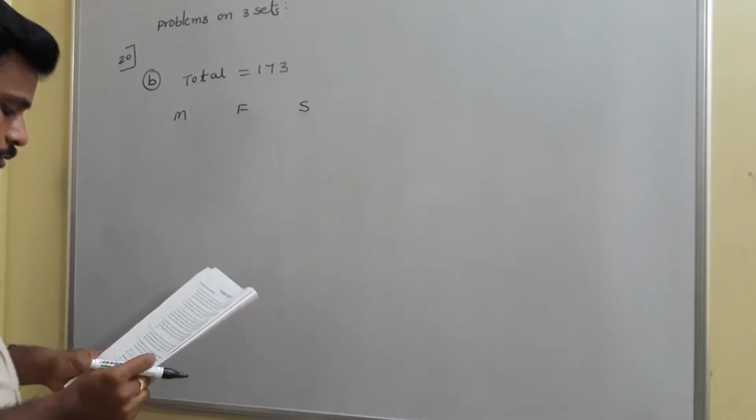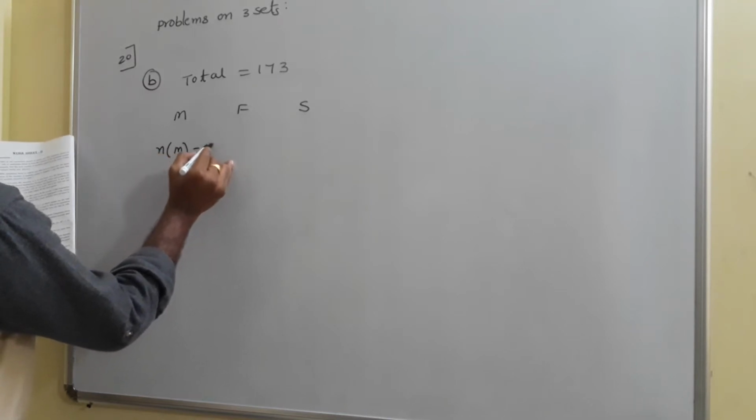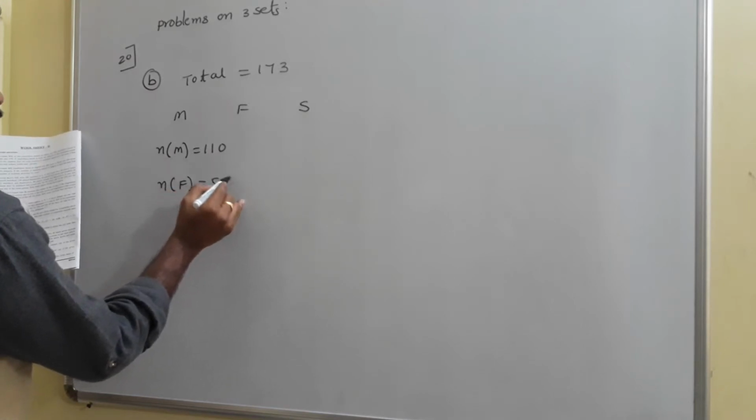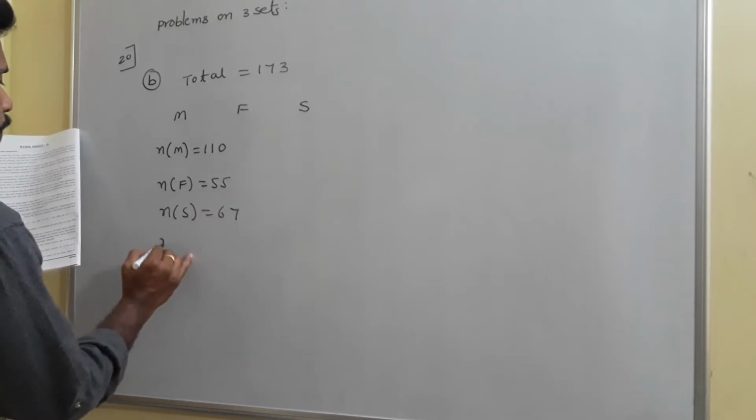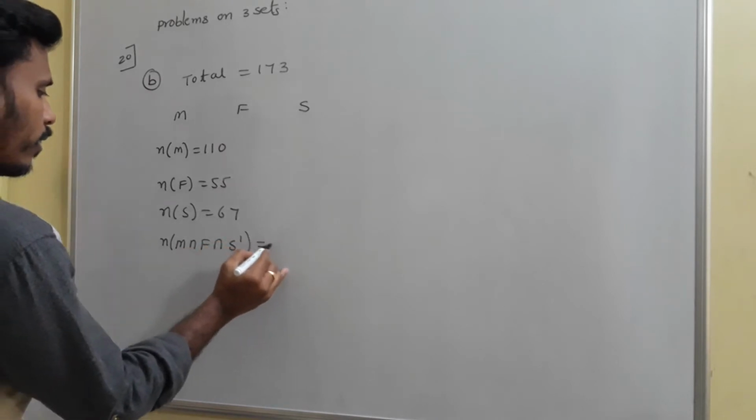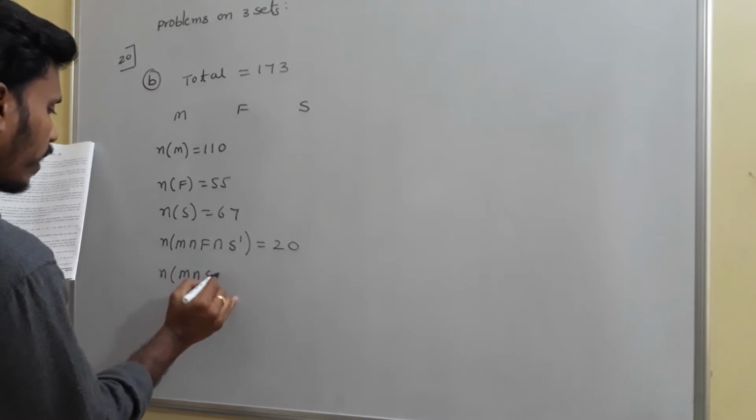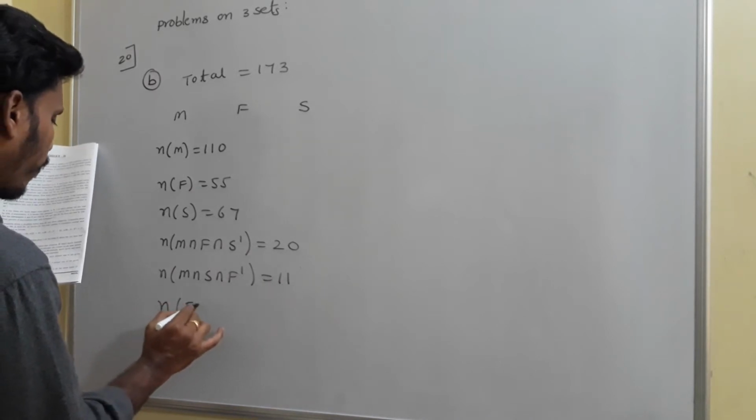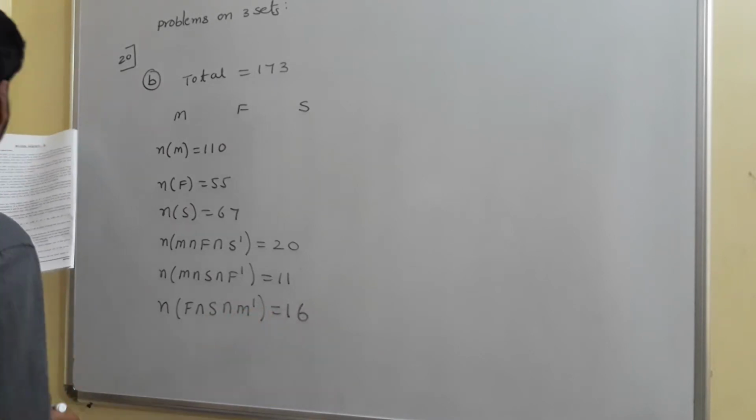Okay, and now different values are given here. n of m is equal to 110, n of f is equal to 55, n of s is equal to 67. n of m intersection f intersection s complement is equal to 20. n of m intersection s intersection f complement is equal to 11. n of f intersection s intersection m complement is equal to 16.